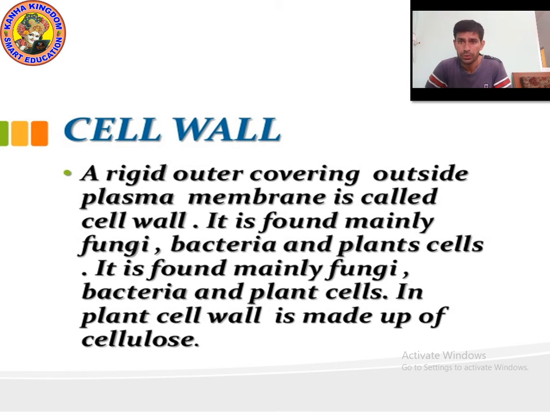Okay, please write down. I am giving you 10 seconds. Okay, so cell wall is a rigid outer covering outside the plasma membrane. It is found mainly in fungi, bacteria, and plant cells. In plants, cell wall is made up of cellulose.